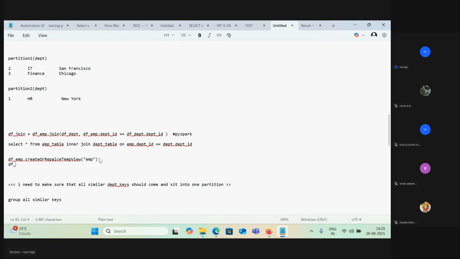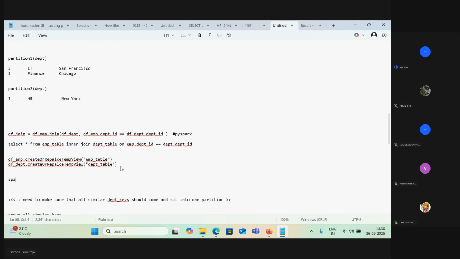Now similarly for the department, a temp view. Let's create the department table. This is the employee table. Now what Spark provides is spark.sql.